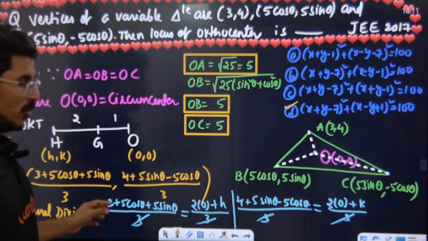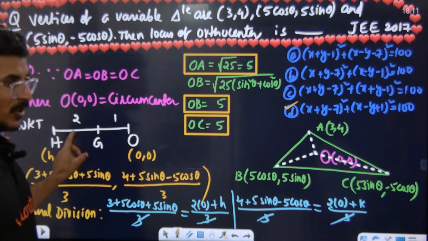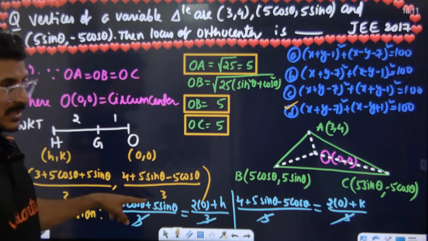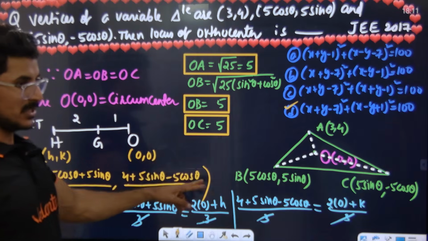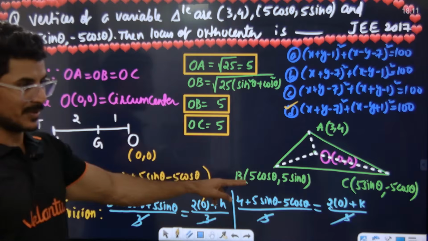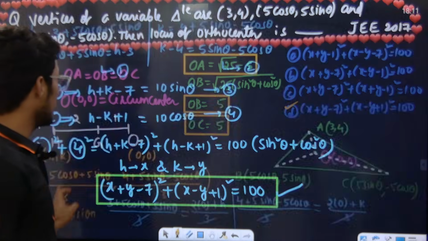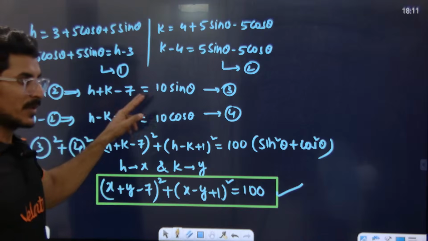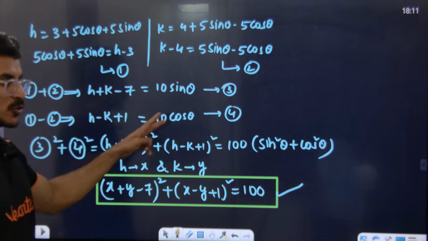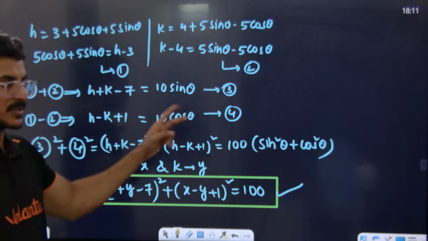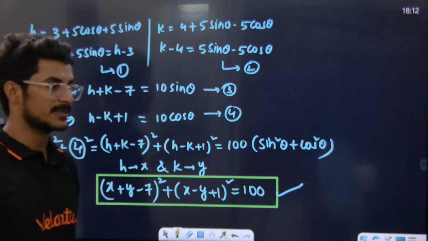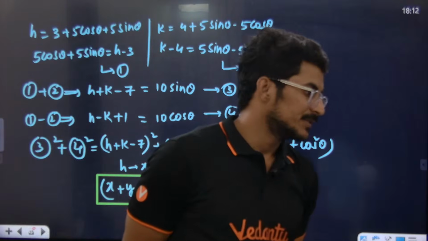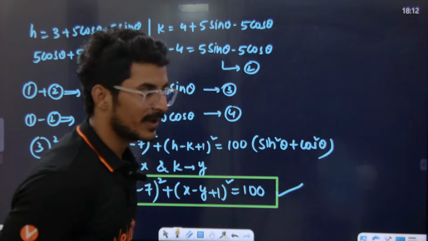So centroid x coordinate will be what? m x2 plus n x1 by m plus n. Y coordinate is equal to what? m y2 plus n y1 divided by m plus n. So I got a relation between sin and cos like this. 1 and 2 equations I got. 1 plus 2 panna idu vandiruchu. 1 minus 2 panna fourth equation vandiruchu. 3 square plus 4 square panna we are getting this.